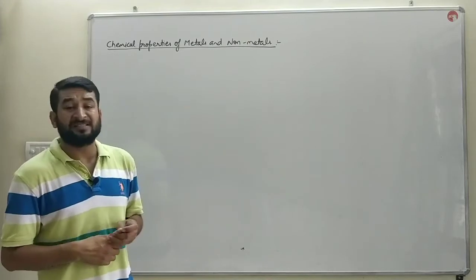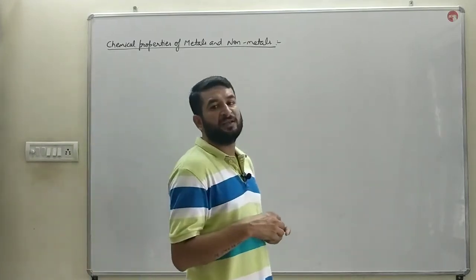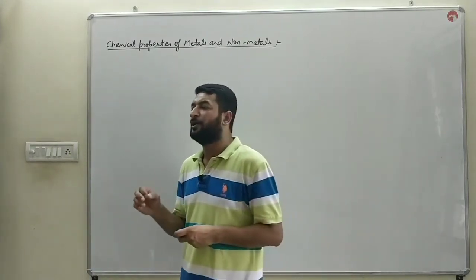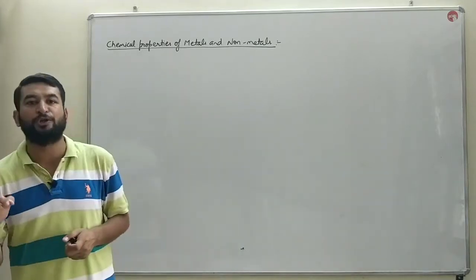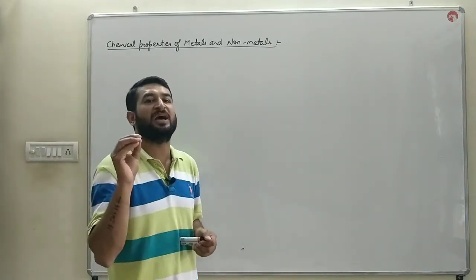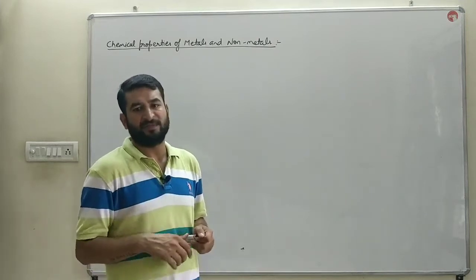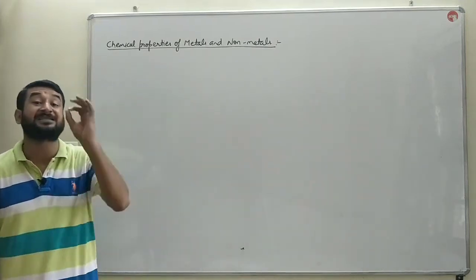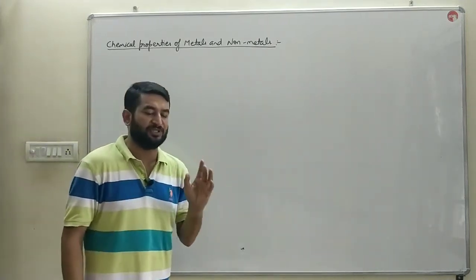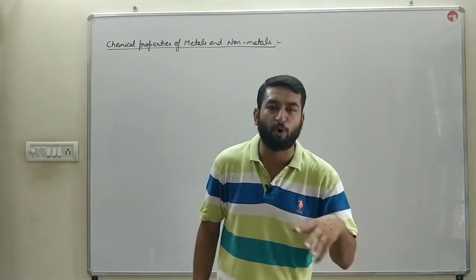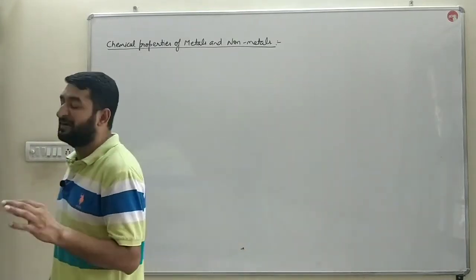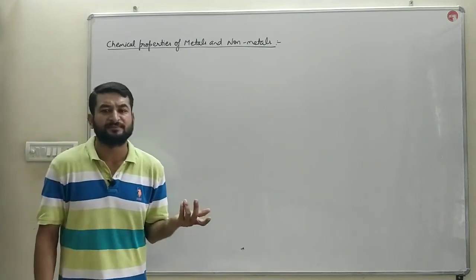Next, metals have high density. What is density? Mass occupied per unit volume by a substance is known as density. Metals have high density except sodium and potassium. These are the two metals which have low density, whereas non-metals usually have low density.